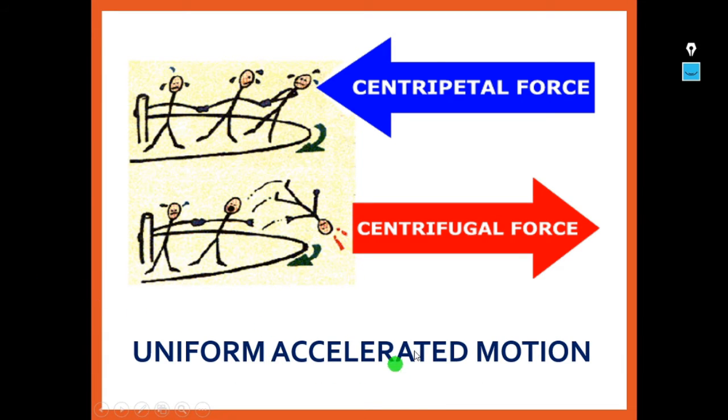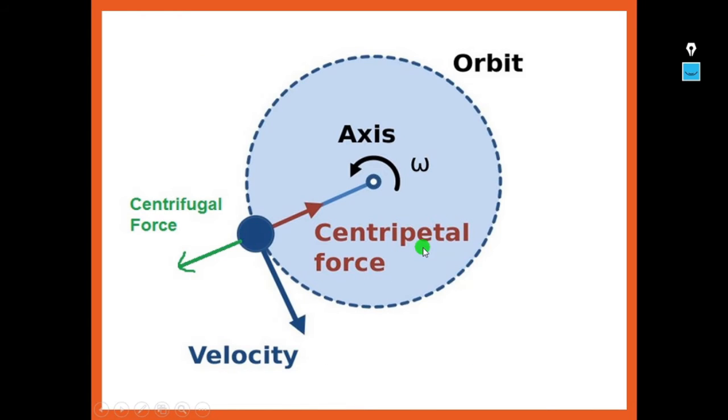Now for uniform accelerated motion, we can show two examples: centripetal force and centrifugal force. Centripetal force always acts inward on the body. Centrifugal force always acts outward. If you see here, I have shown the centripetal force. This is the center point, the fixed point.